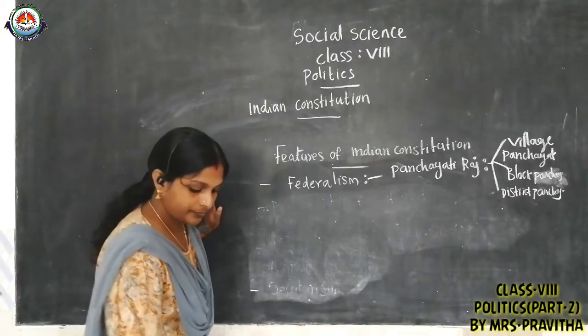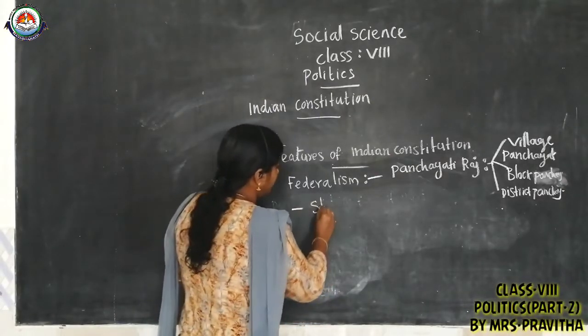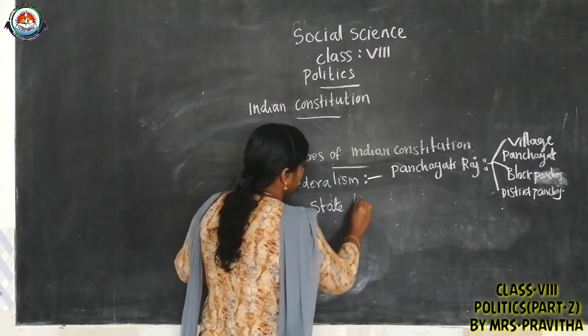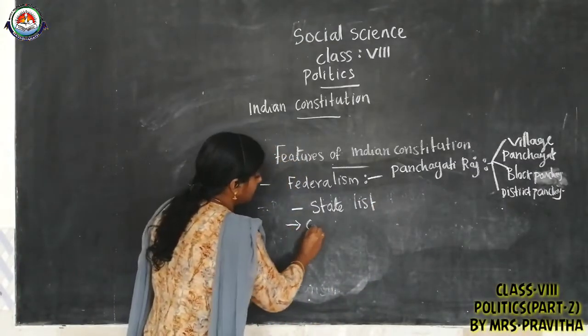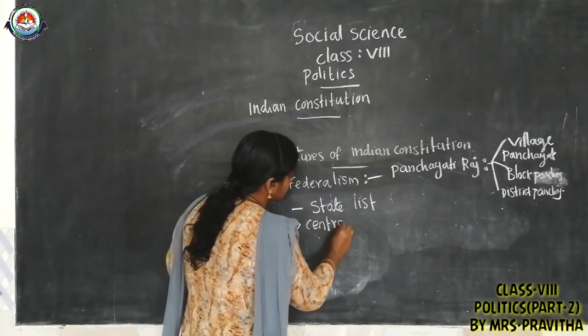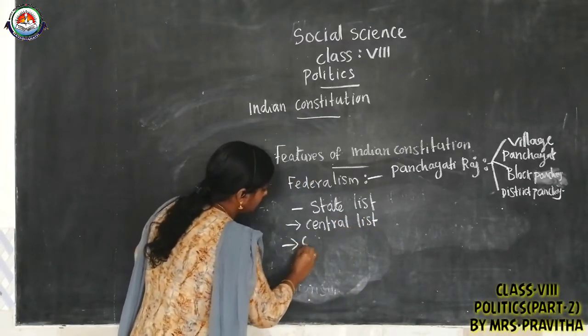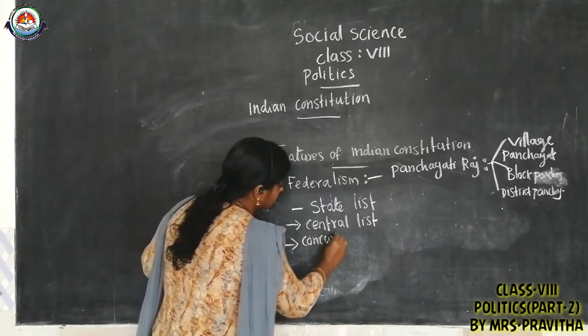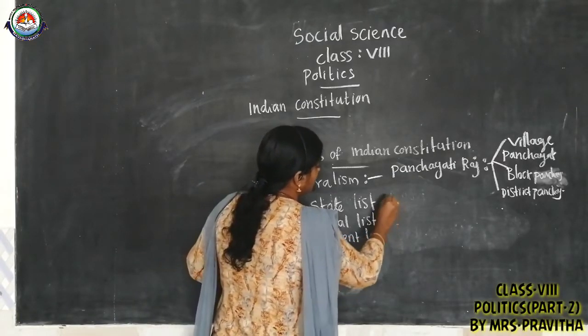State list, central list, and concurrent list. These are the 3 main lists, as there are many subjects in a country.